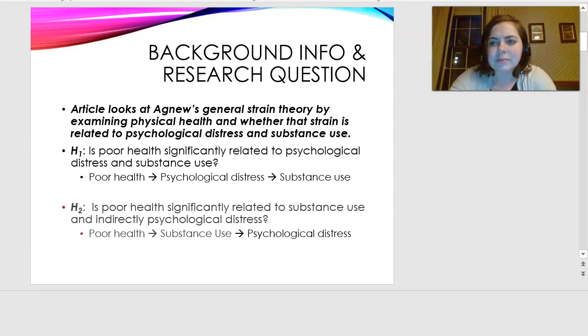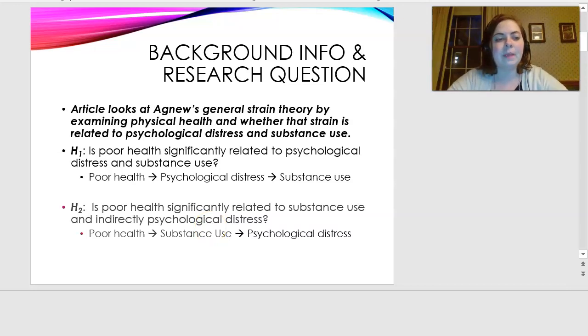He's relying on Agnew's general strain theory, which says some of us internalize strains, and when our negative emotions get high, we respond to those by acting out in deviant or criminal behavior. So his strain in both research questions is poor health, and then he's looking at whether it's the psychological distress that's leading to the substance abuse, or whether substance abuse is kind of a coping mechanism for the psychological distress or not.